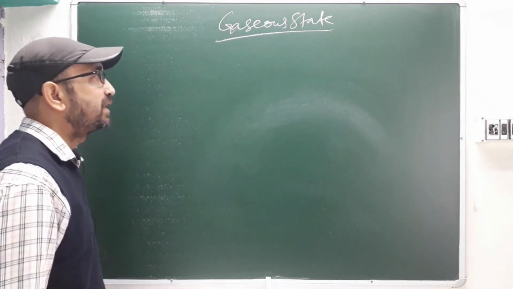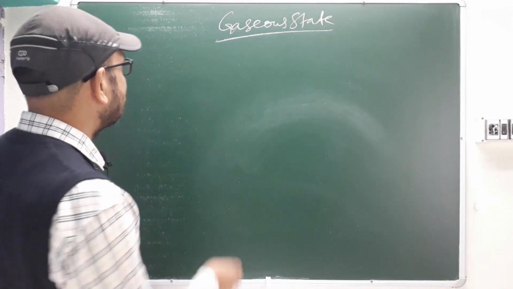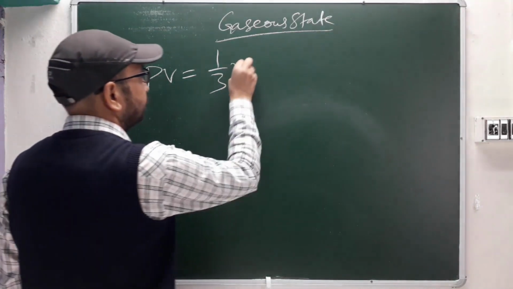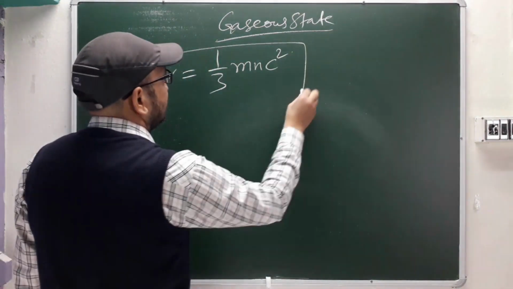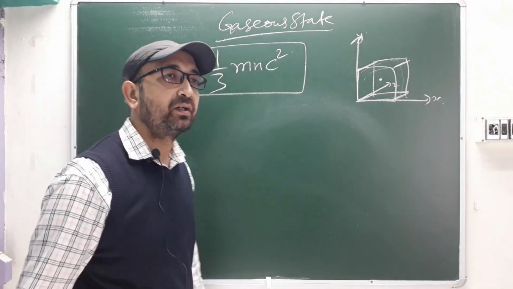So now first in the gaseous state, we'll see the kinetic theory of gases, okay? That equation we'll see, that is PV equal to 1/3 mnc square. So whenever it says ideal gas, this will come into the picture.